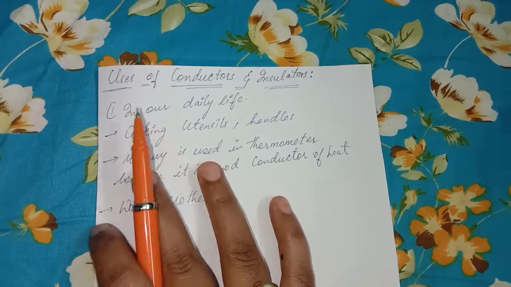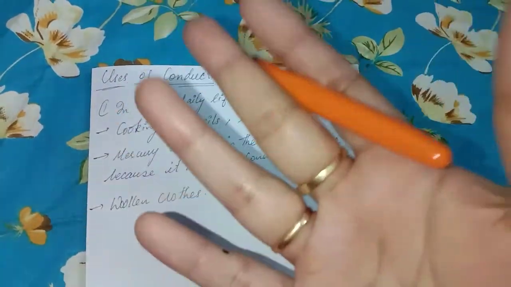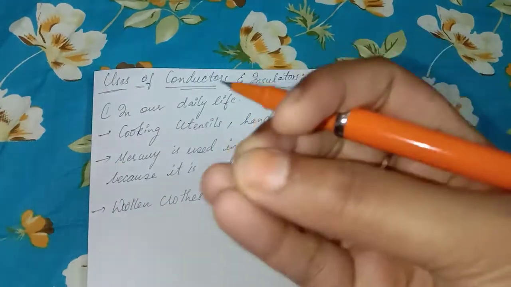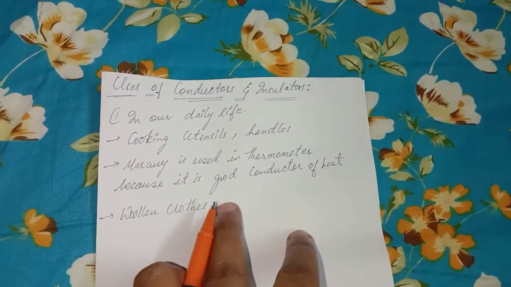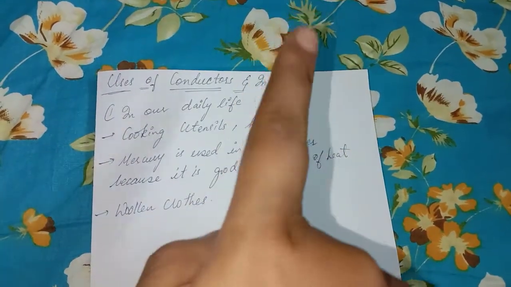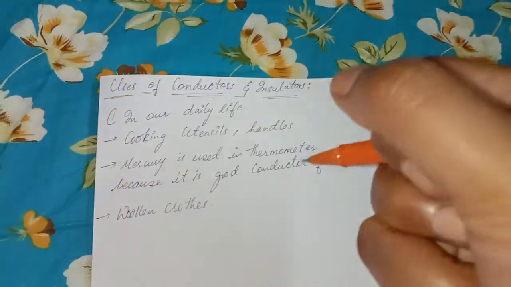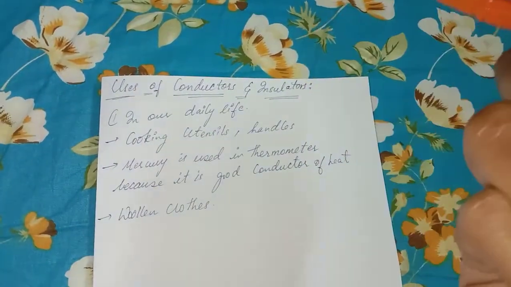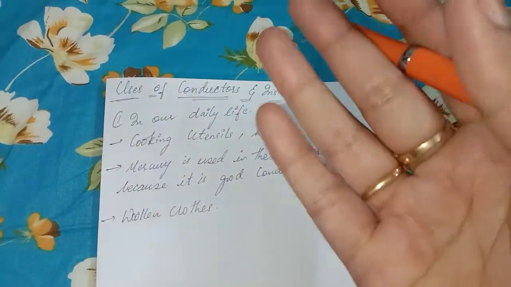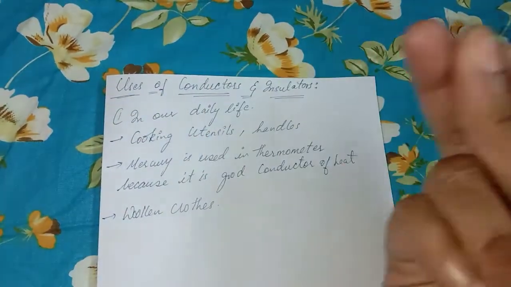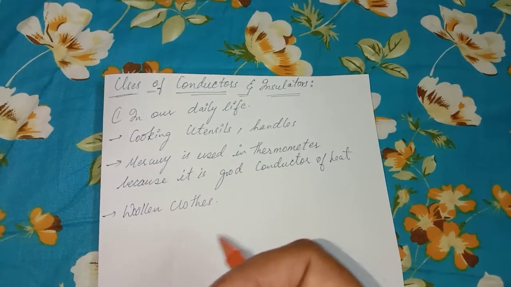In our daily life, we make use of good conductors and insulators. Let us see how. The cooking utensils, as I already told you, are made of metals or metal alloys, and as they are good conductors, they quickly transfer heat from the gas stove to the food kept inside. Also, these cooking utensils have handles made of insulators such as plastic or wood. These do not allow the transfer of heat from the hot utensils to our hand, thus saving us from burning injuries.